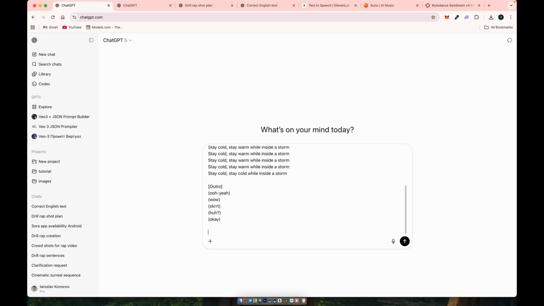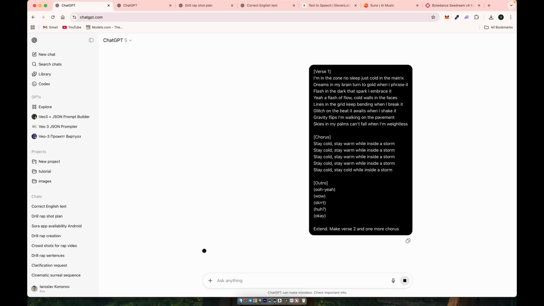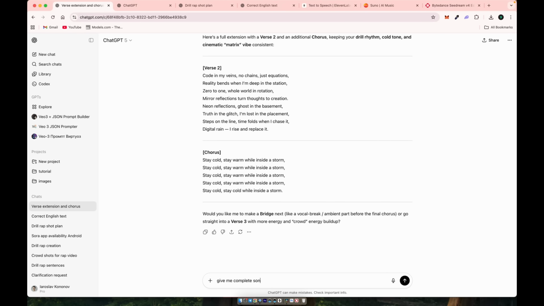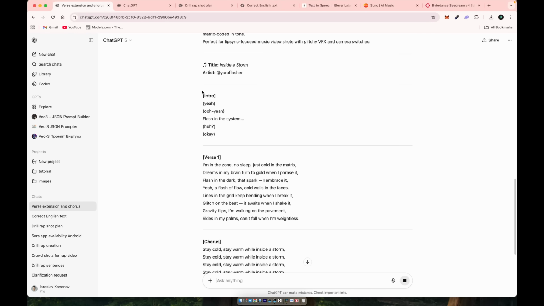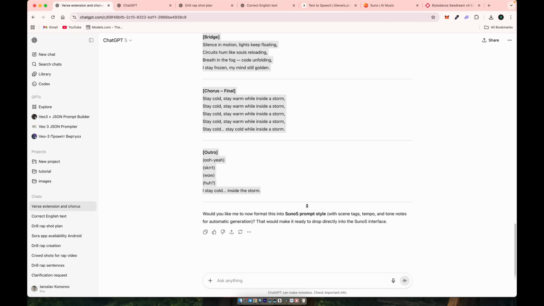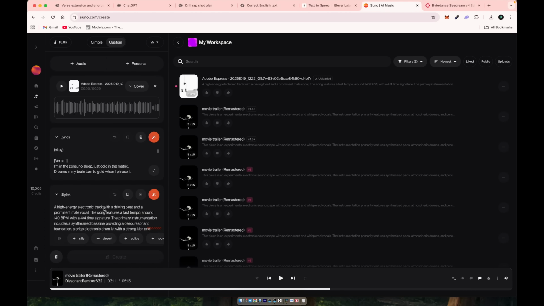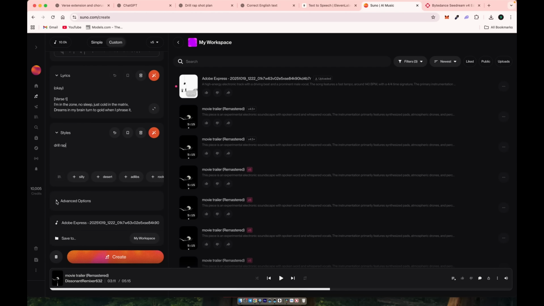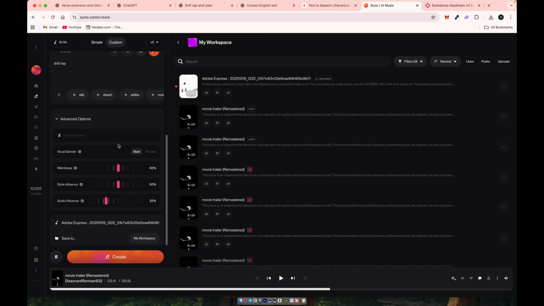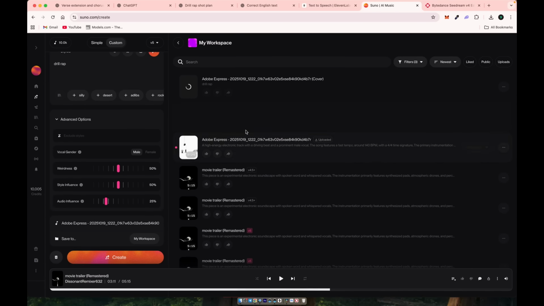Copy and paste them into ChatGPT and ask it to add 1 more verse and 1 more chorus. After that, prepare your complete lyrics setup. ChatGPT even made a bridge along with an intro, and I decided to keep them. Once you're done, paste your new lyrics into the SUNO lyrics, and for the style, just use a simple drill rap prompt. In the advanced settings, choose the male voice, and for the first attempt, let's keep all other settings as default. Once you click Create, you'll see 2 tracks starting to generate automatically.